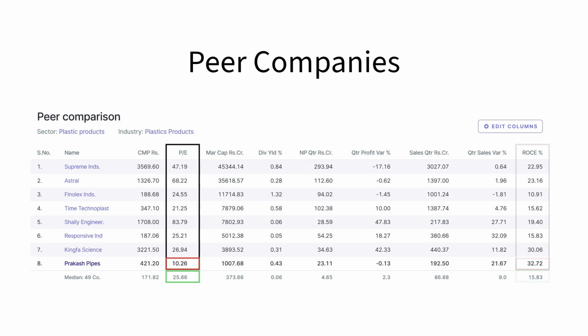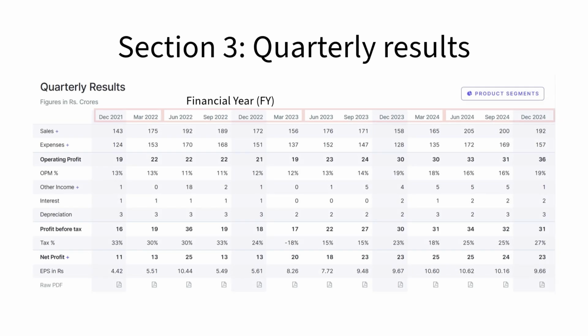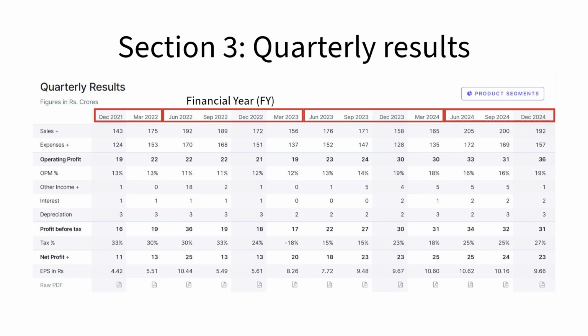Similarly, the return on capital employed is also way higher than the median. That shows it's performing better than its peers. This section shows us the quarterly results. Companies follow a financial year from April to March. You can see how the company is performing quarter on quarter. Sales are almost on the rise with some down quarters.